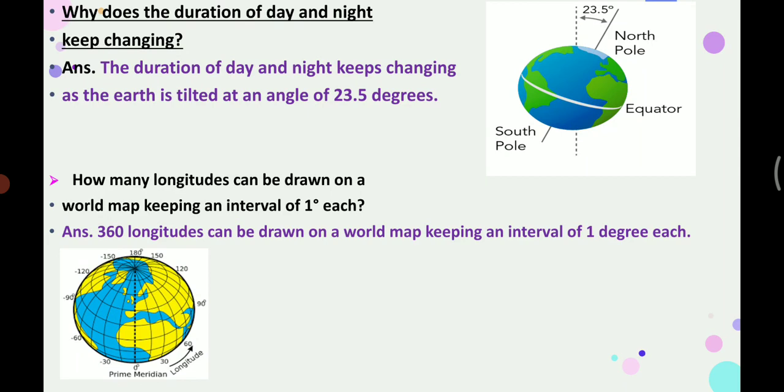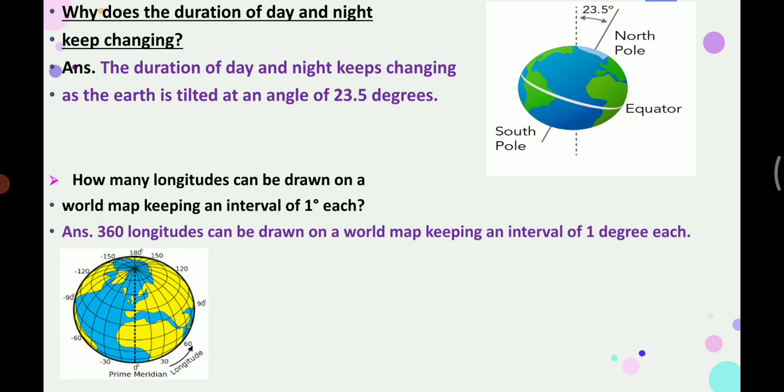The horizontal imaginary lines are known as latitudes, and the vertical lines are known as longitudes.